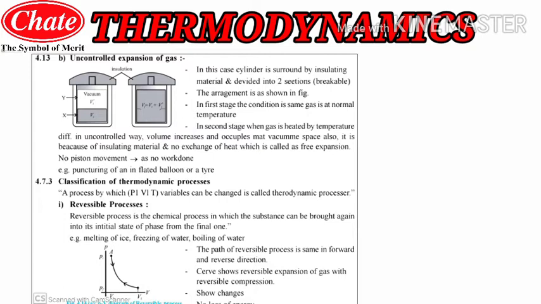Now students, after that we learned what happens when this insulated cylinder gets heated.